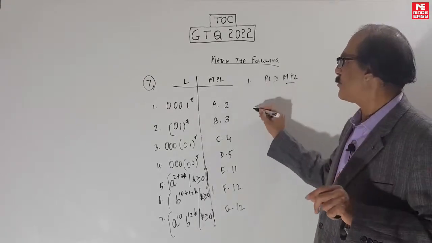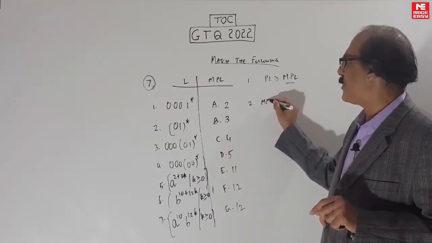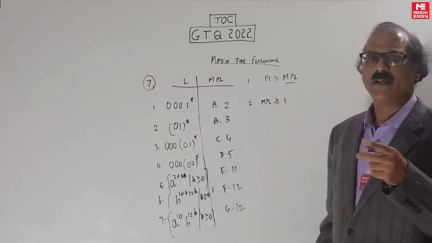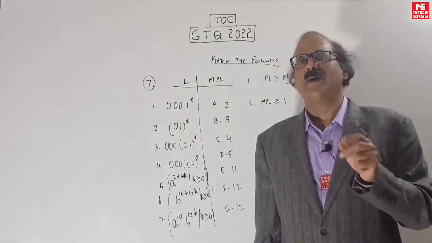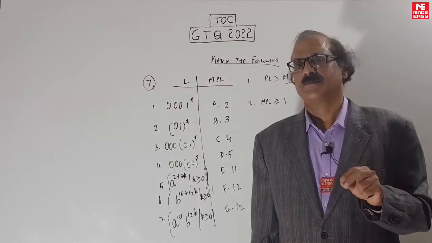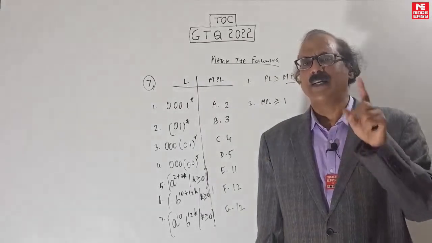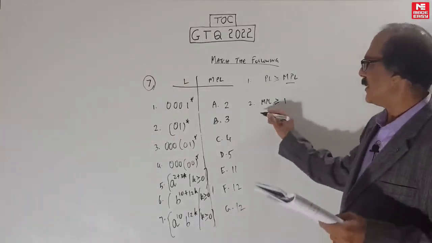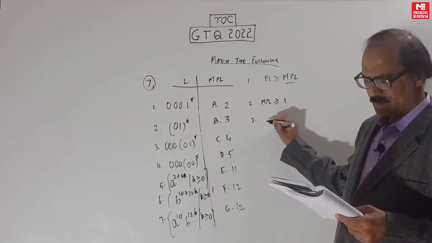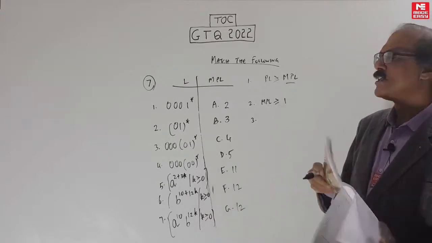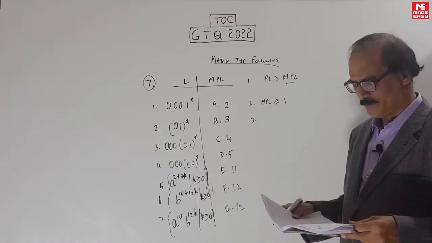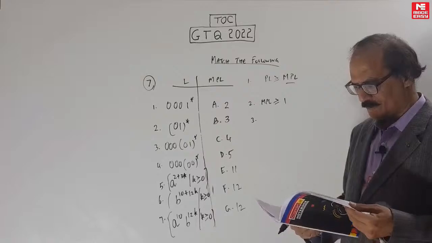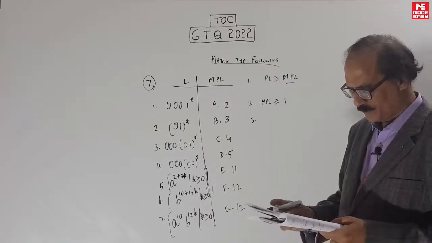Okay, so these are concepts. What are the concepts that you know? MPL has to be at least equal to 1, because you cannot pump a null string. The pumped bit has to be at least 1 bit, so it can never be 0. So MPL is at least equal to 1. Now let me list out the things that you have to know about MPL, and then we can proceed forward.